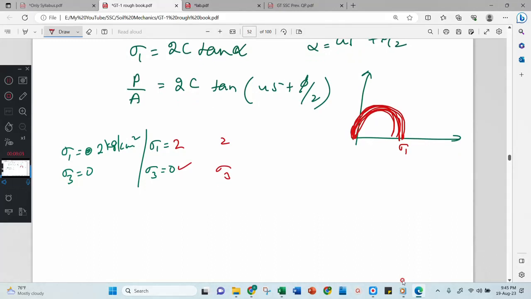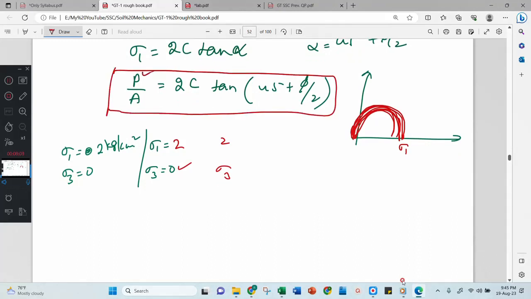Then how to solve this equation? Any idea? Because in this equation, only these two are known, c is unknown and phi is unknown, two unknowns in one equation. How to solve this one?